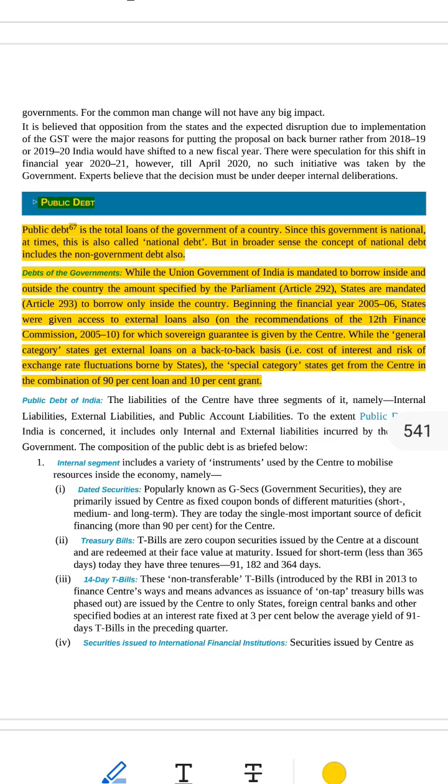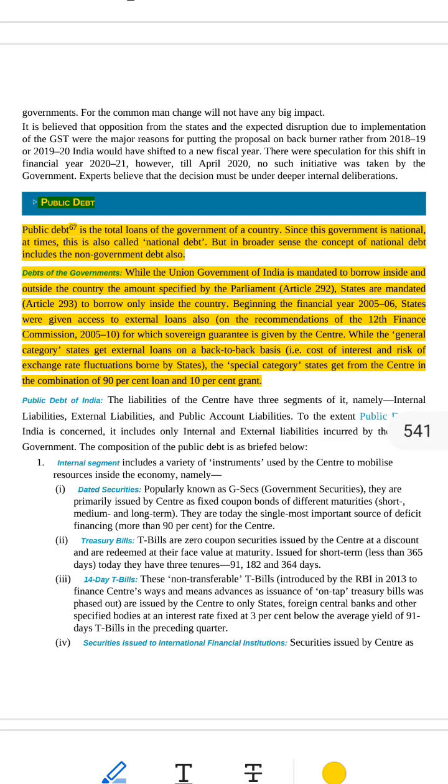Line 1. Public debt is the total loans of the government of a country. Public means government. Debt means loan or borrowed money. So public debt means the total money that the government has borrowed from different people or groups.